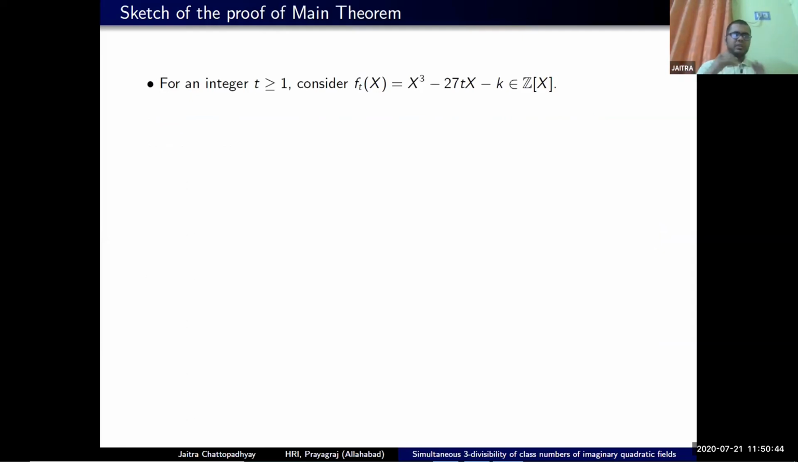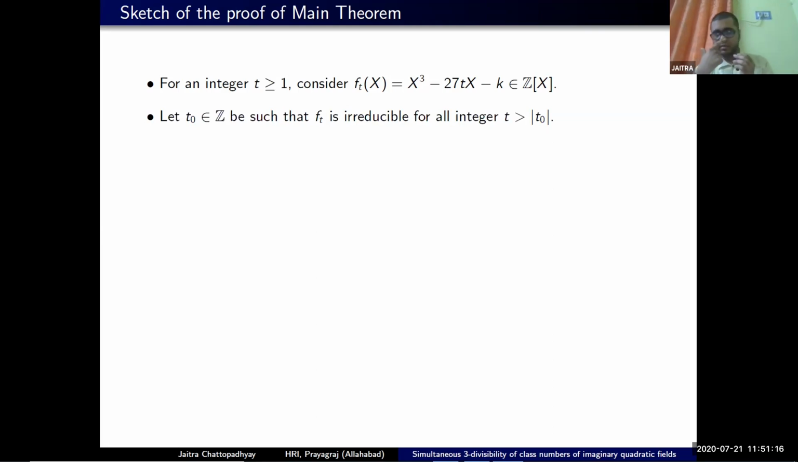So we start with a cubic polynomial that is parameterized by a variable t: x³ - 27tx - k. Note that here k is the fixed integer with which we started in the beginning. And by the rational root theorem, we know that this polynomial can be reducible only for finitely many values of t. So we can choose a large enough positive integer t₀ such that beyond |t₀|, f_t is always irreducible.